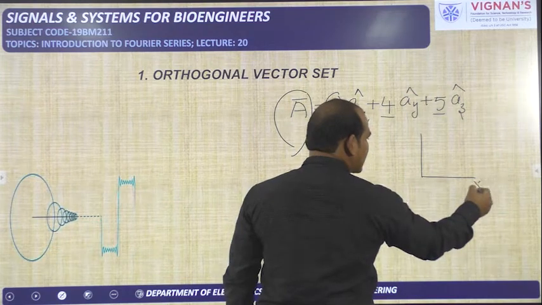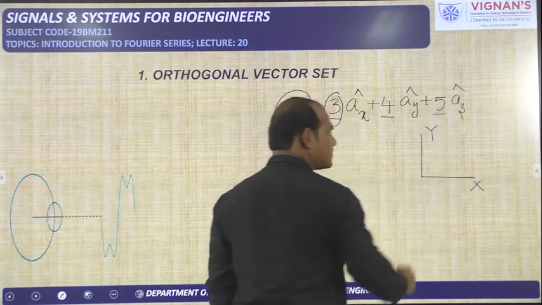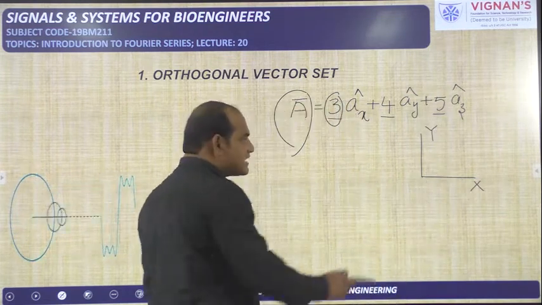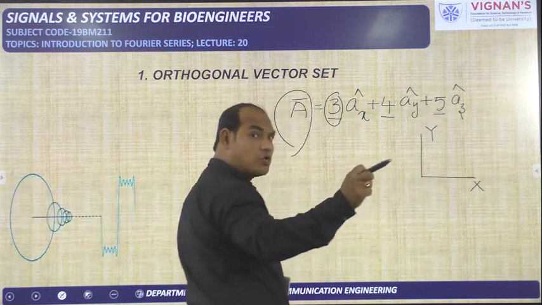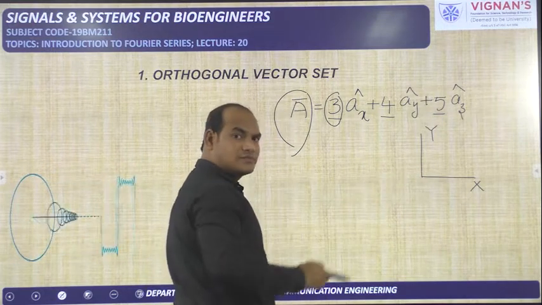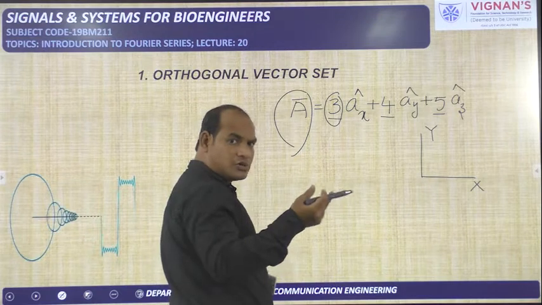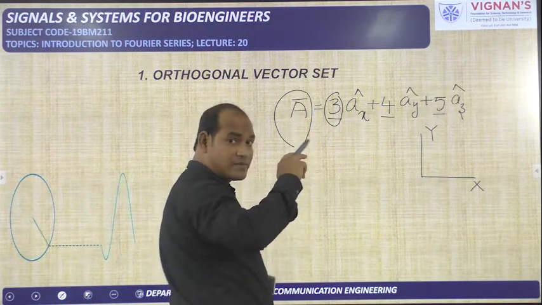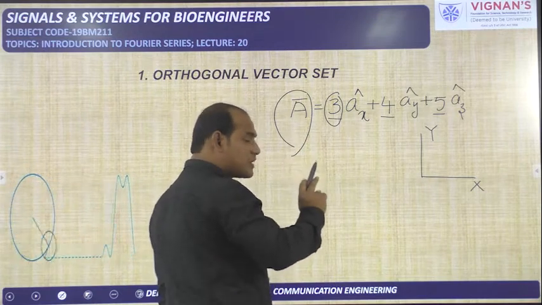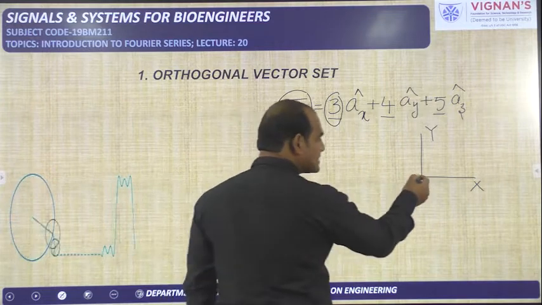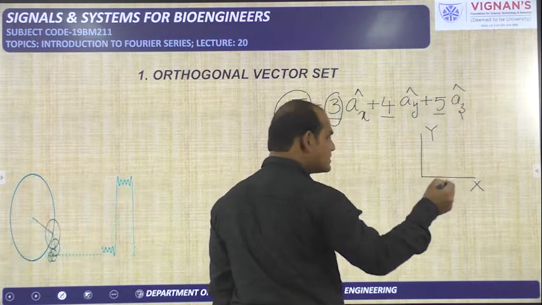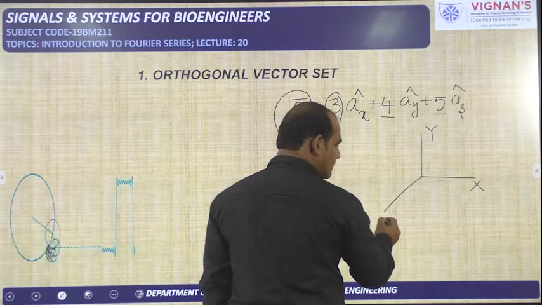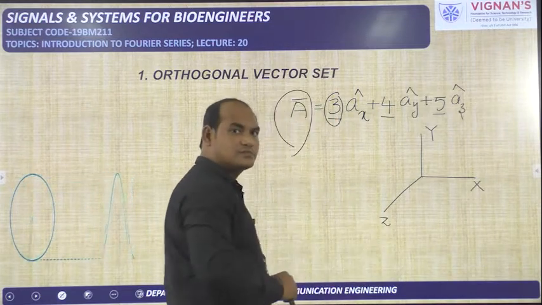So this is the X axis, this is the Y axis. Where is the Z axis? The Z axis is coming towards you, out of the board. We cannot represent that properly because the board is a two-dimensional thing, so I represent the third axis, coming out of the board, like this. This is the Z axis.